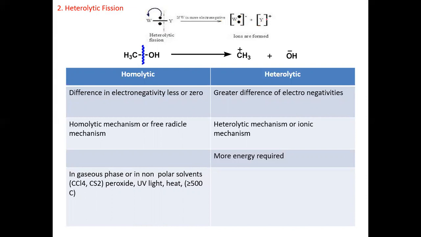And on Y there is no shifting of electrons, so it becomes electron deficient. That's why there is a positive charge on Y.